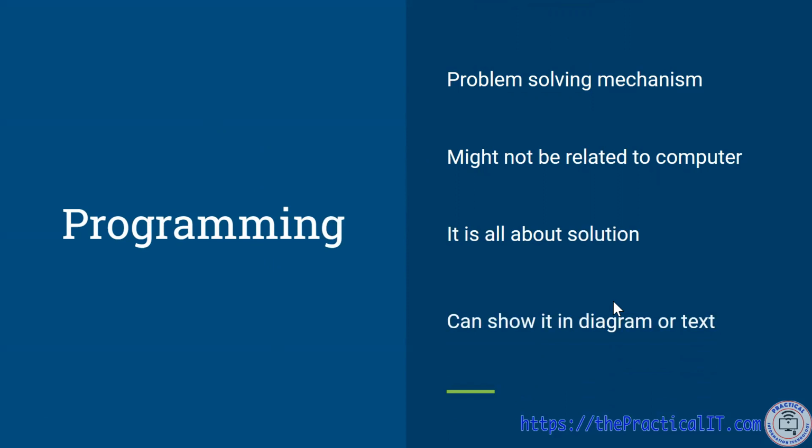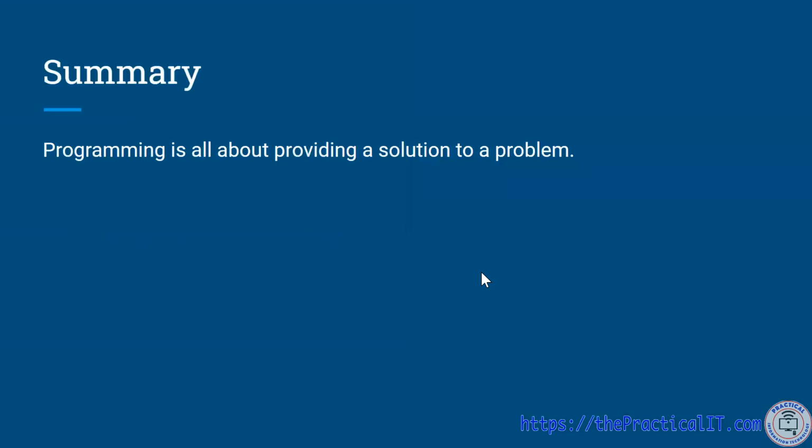And we can do this, especially these days, in a much easier way. Either we can do it using a diagram or text. We're going to be using a diagram, and that's where the flowchart comes into the picture. So in summary, programming is all about providing a solution to a problem.